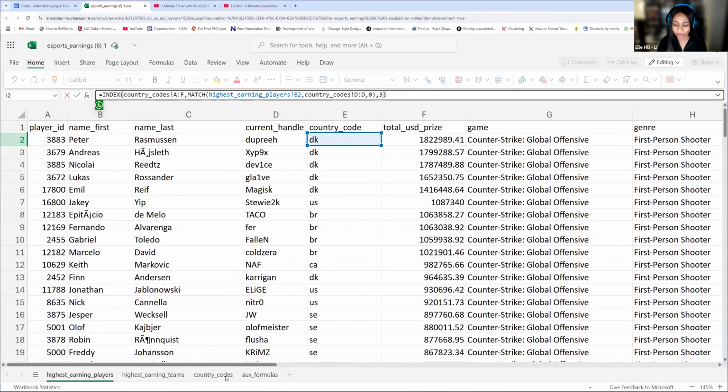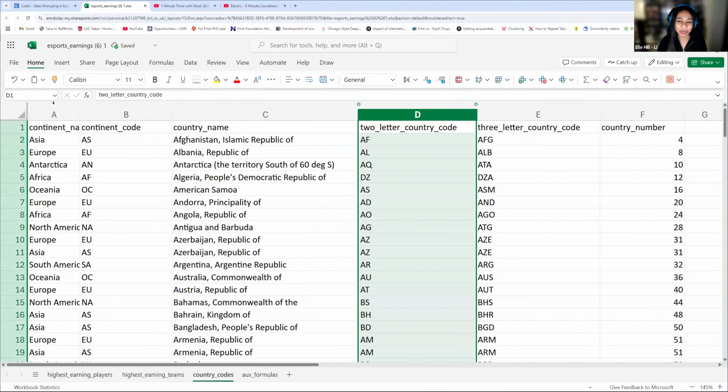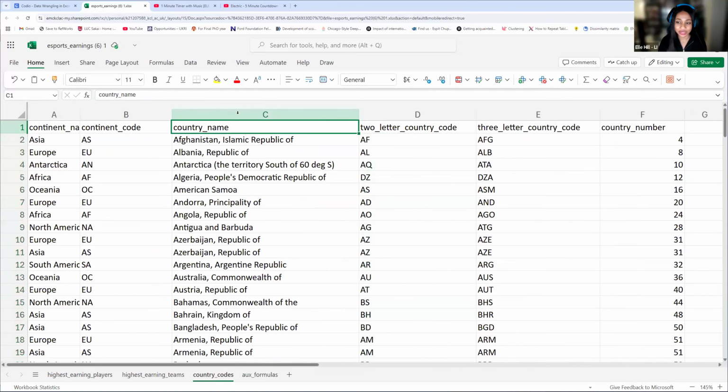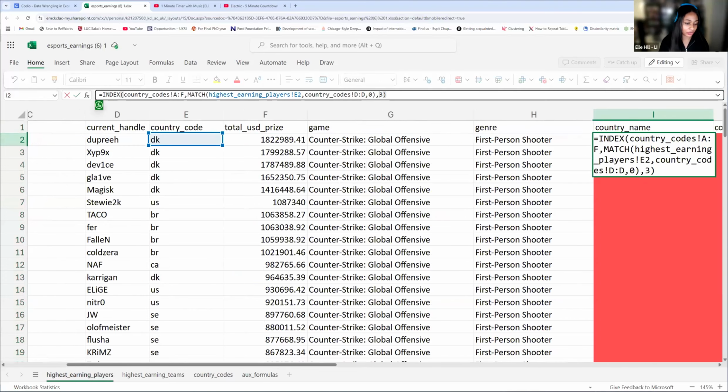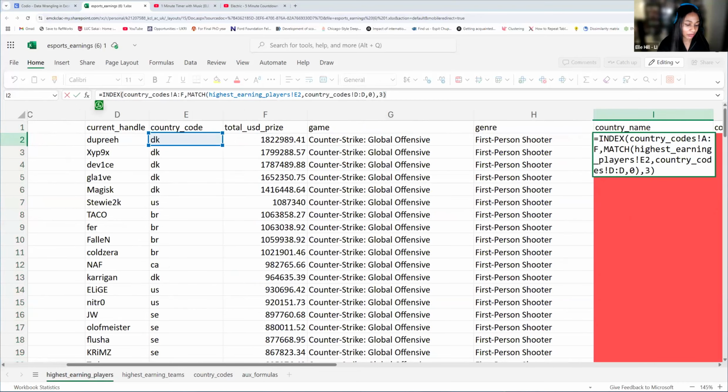So if I move this out of the way, 1 is the first, 2 is the second, 3, 4, oops, sorry, I'm on the wrong one. Okay. So 1, 2, 3 for country name. That's the third. So that's why it's going to be 3, because we are returning the country name, and that's the third column. So which column number is my answer in? That's your final. I'm just going to post this in the live chat for you as a little shortcut.